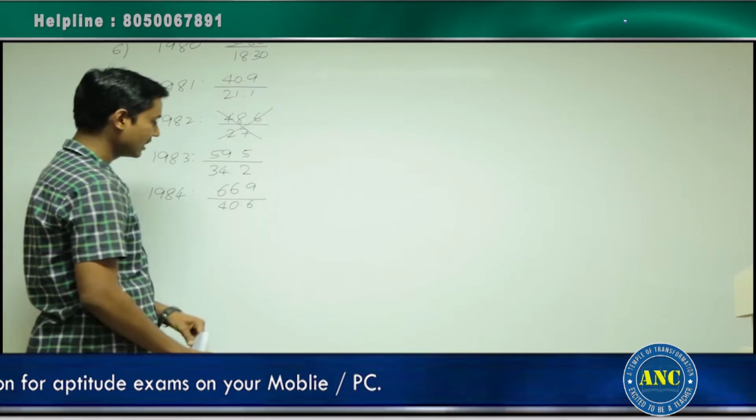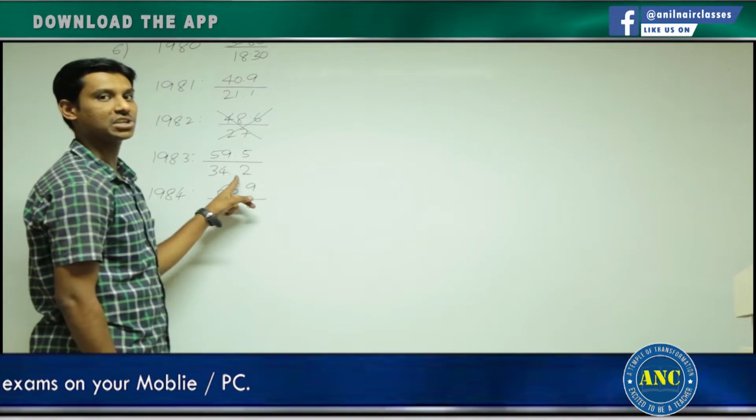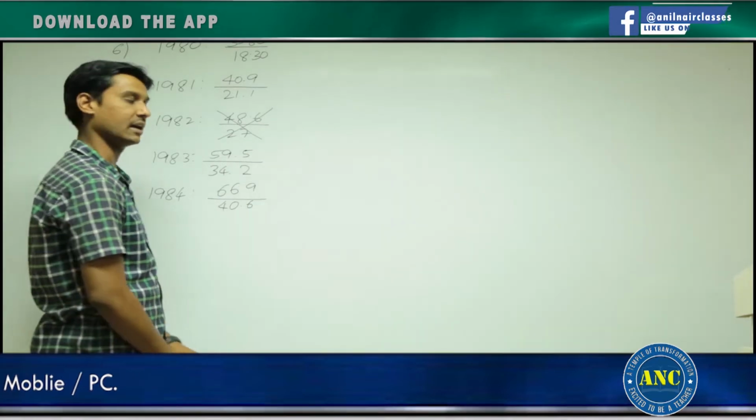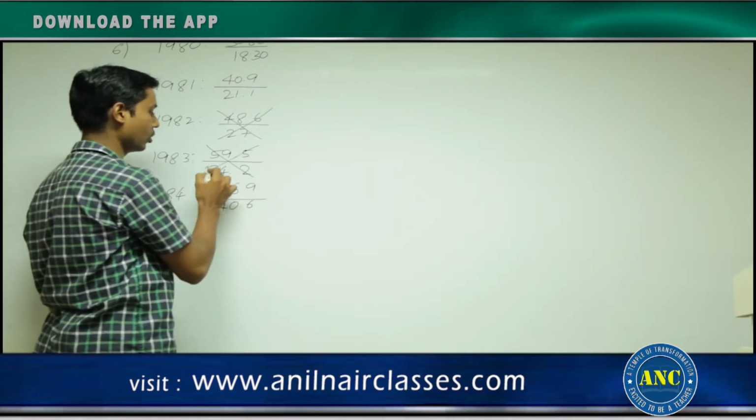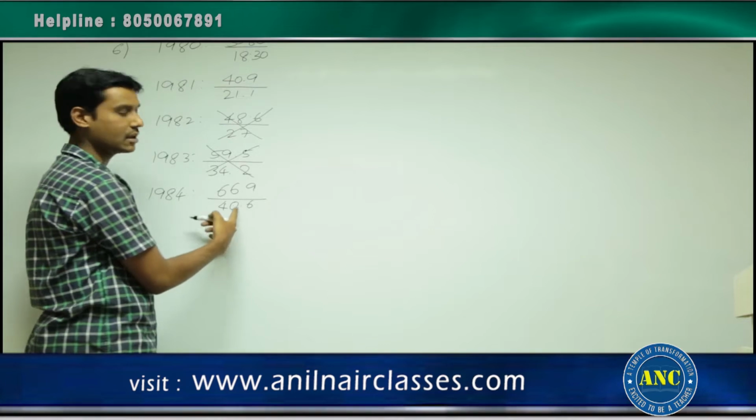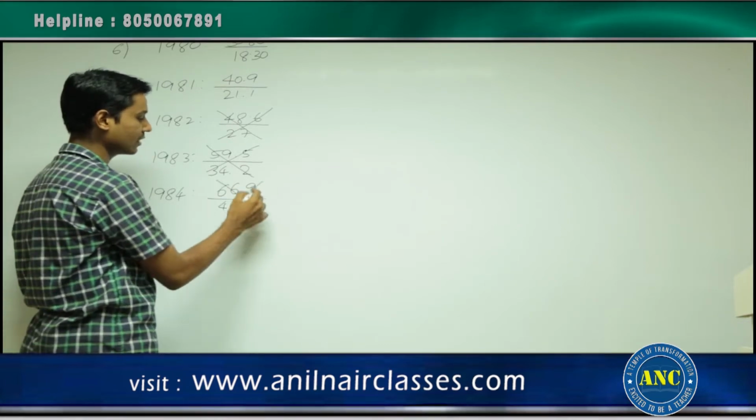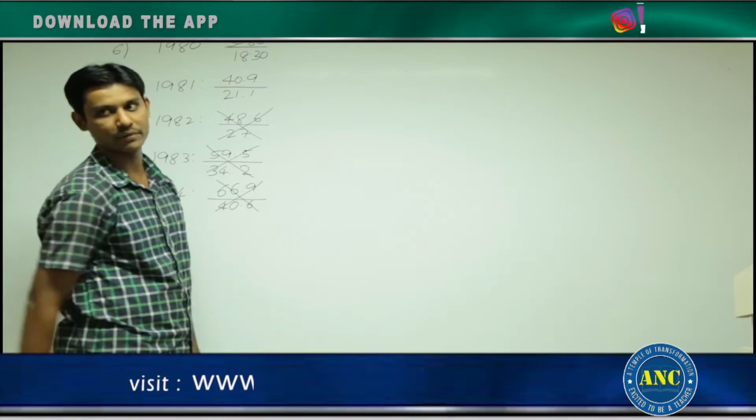This is ruled out. Similarly, 34 doubled is 68, but here it is 59. Too much less. Ruled out. 40 doubled is 80, but here it is 66. Too much deviation is present. That is also ruled out.